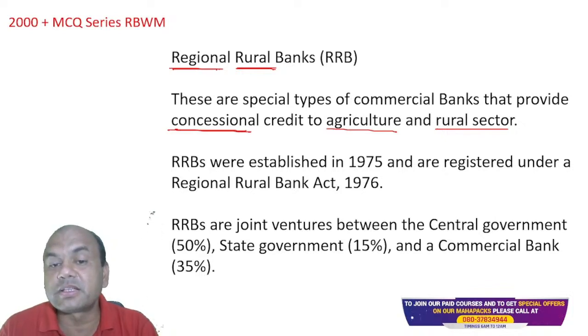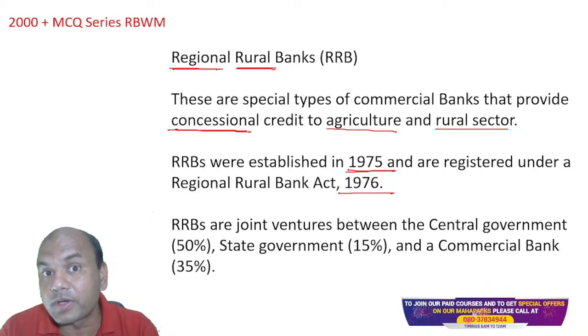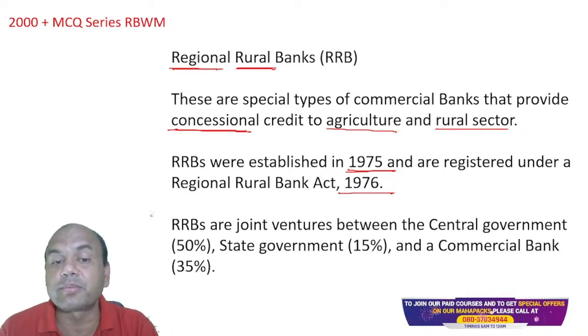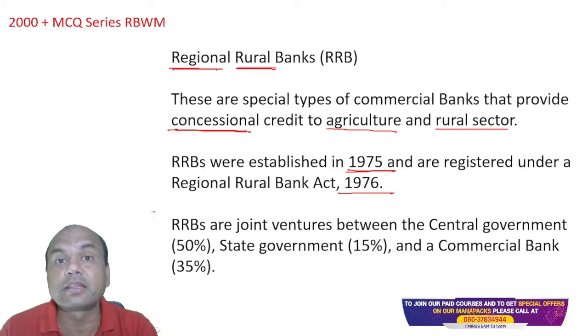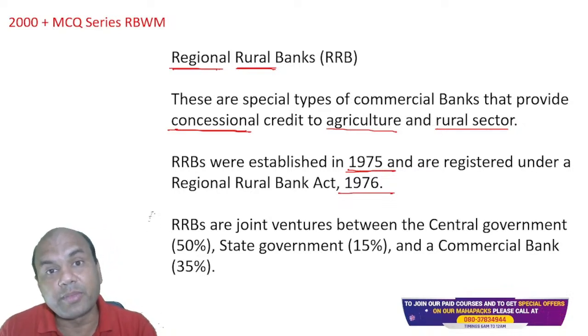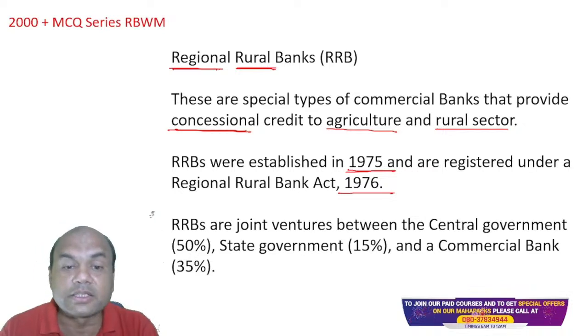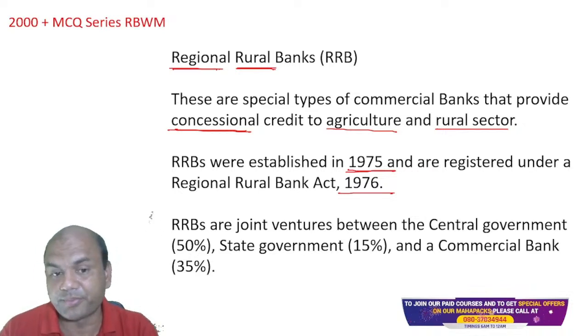RRBs were established in 1975 and registered under the RRB Act 1976. Remember, this act is of 1976 and the bank is in 1975. Remember, these 2 years are reversed. Generally, the act comes first and banks later, like the RBI Act in 1934 and then the bank in 1935. But here it's reverse. That's why this is important.